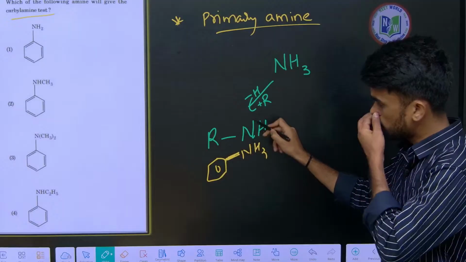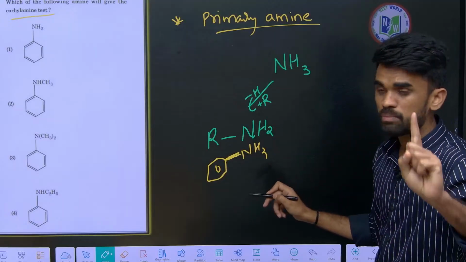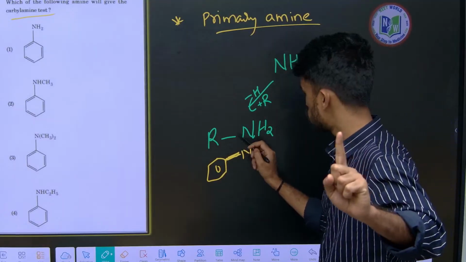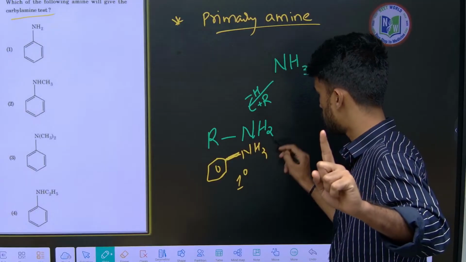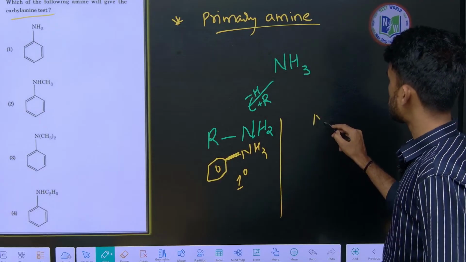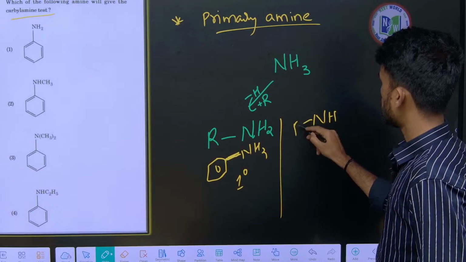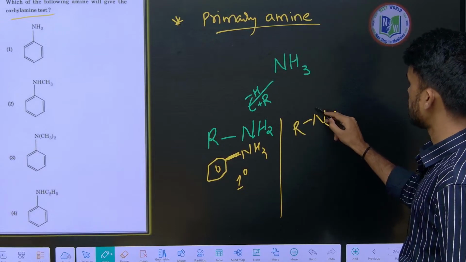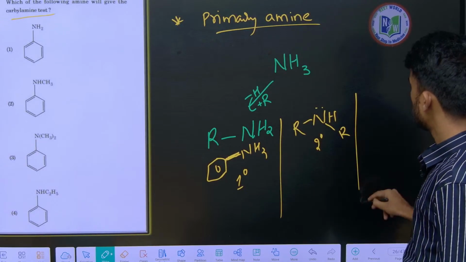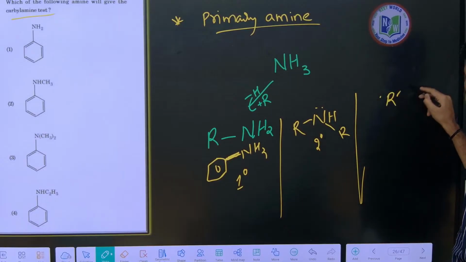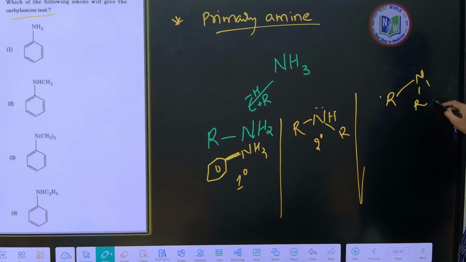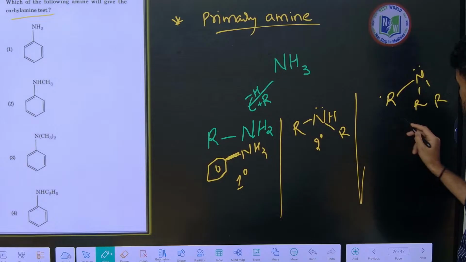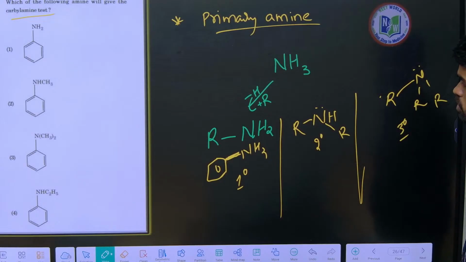So on the nitrogen, only one carbon should be attached. This is called primary. Now if two alkyl groups are attached to the nitrogen, this is secondary. If three alkyl groups are attached, this is tertiary. Like this we should understand.